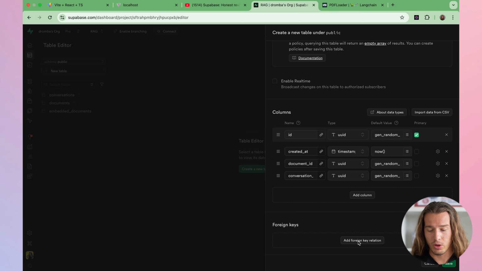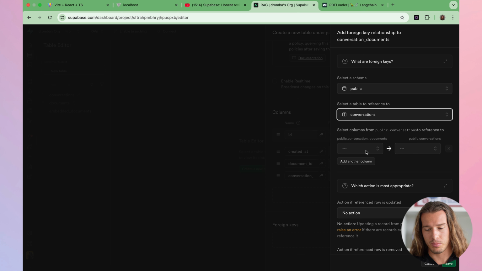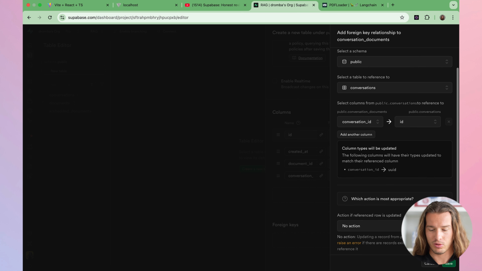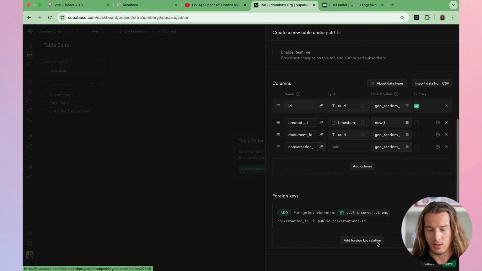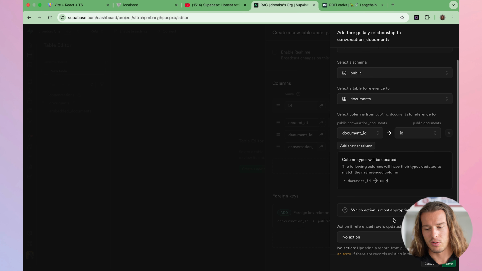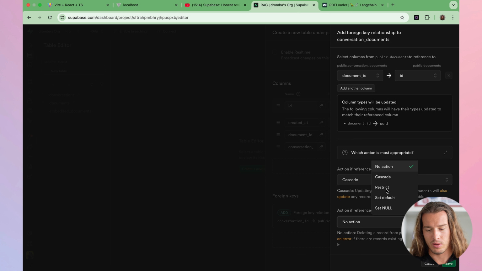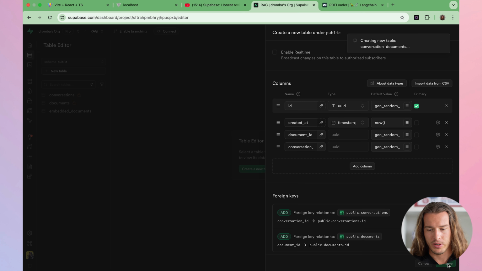We now also need to add foreign keys. We want to reference conversations, and conversation ID from conversation documents needs to be ID from conversations. Here we can just cascade on every change, and then we do the same thing for documents. So document ID from conversation documents references ID from public documents, and we can just delete it on cascade. And perfect, this is our table now.